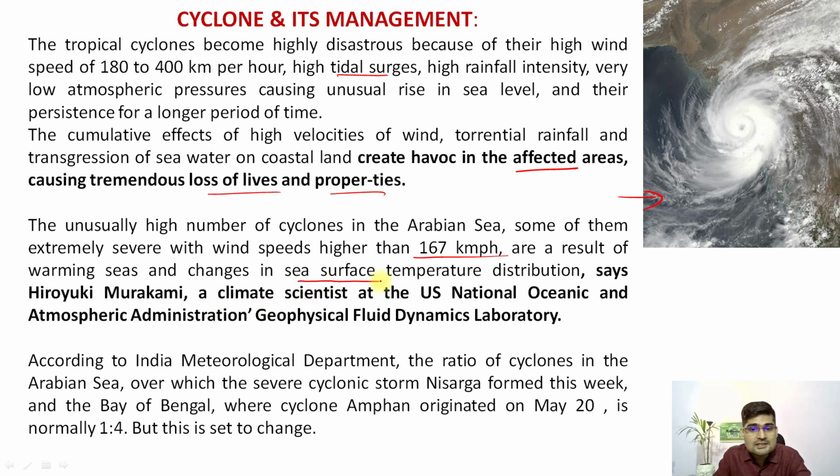The sea surface temperature is changing, right? So it was clearly told by the US National Oceanic and Atmospheric Administration, the Geophysical Fluid Dynamics Laboratory, after study, that there is a severe problem of sea surface temperature change which is resulting in this particular anomaly. So according to IMD, Indian Meteorological Department, the ratio of cyclones in the Arabian Sea, over which severe cyclonic storms like Nisarga formed, and also the recent one which was Tauktae, right? So remember, Amphan, Tauktae, Nisarga, these are certain cyclones which have come up in recent times, and this ratio is now gradually changing from 4:1.